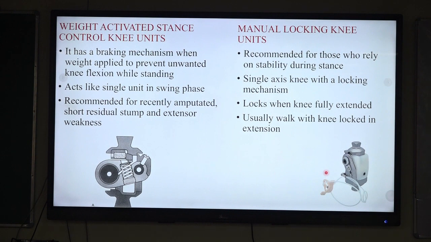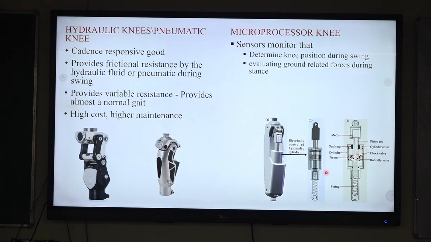They are single axis knee joints. The patient usually locks the knee in the extended position, and walks with the knee locked in extension. And the last one is the hydraulic or pneumatic knee. Basically, their cadence responsiveness is very good. They provide frictional resistance by means of a hydraulic rod or pneumatic during the swing phase. They provide variable resistance, so they provide almost normal gait during walking. They are high in cost and higher maintenance is required.